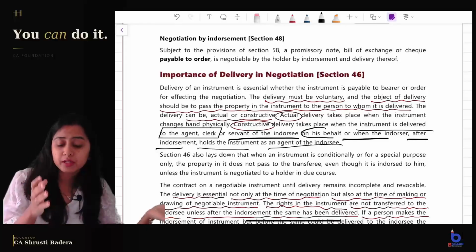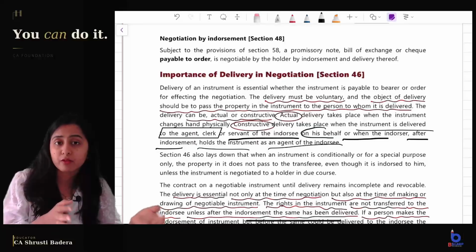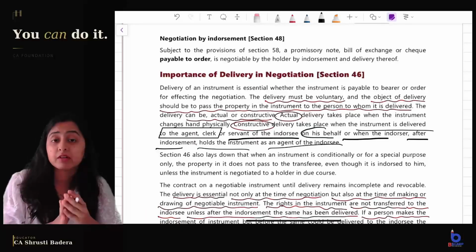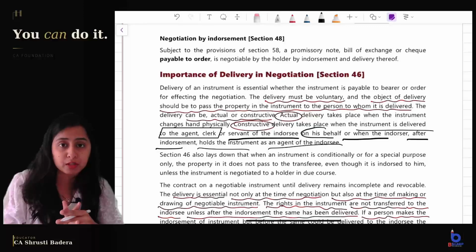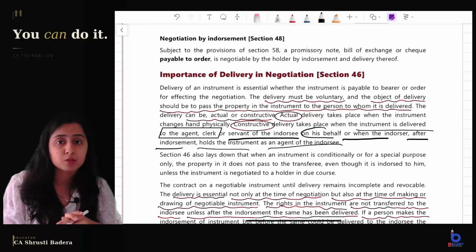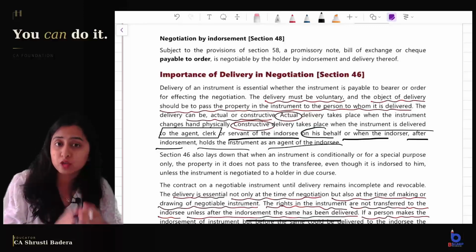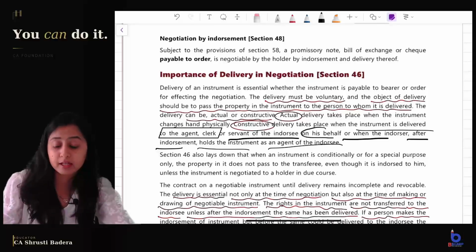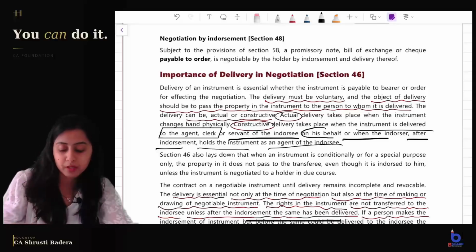I urge you to practice the questions which are there on this topic. At least look at them once. If you are watching this one day before the exam, it will definitely help you if a question comes on importance of delivery. Because what happens is students don't understand what they have to actually write when a question comes on this topic. They don't even realize that the question is on this topic, right?